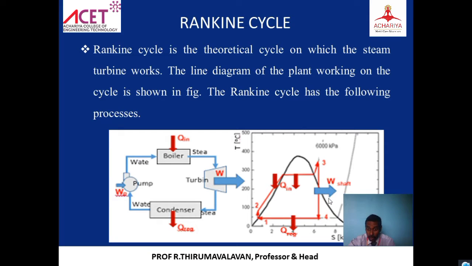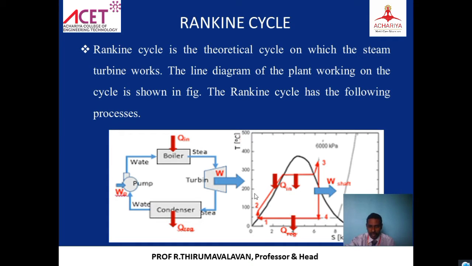In this 3 to 4, work is done by the turbine. That is, we are getting the work. We are taking the work from the steam. But 1 to 2 is also work done, to the system. 1 to 2 is to the system, 3 to 4 is from the system. What we are taking, what we are utilizing. So with this we can calculate the efficiency of this cycle.